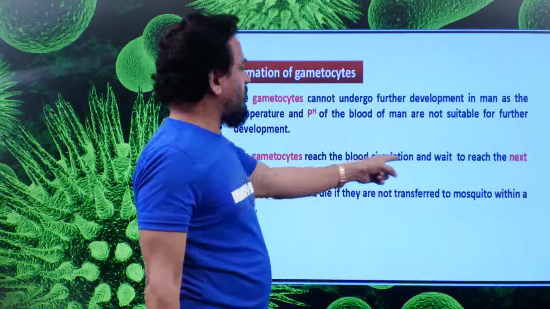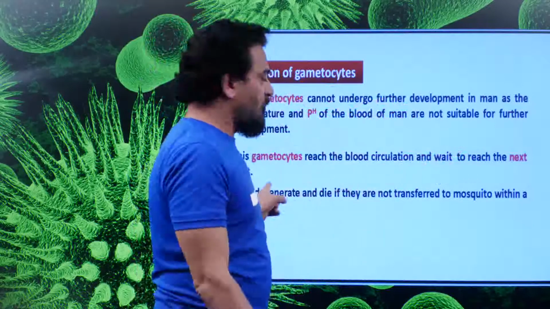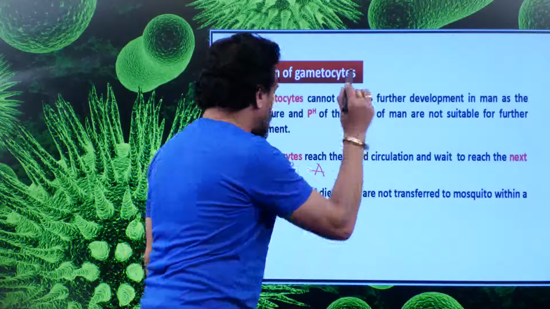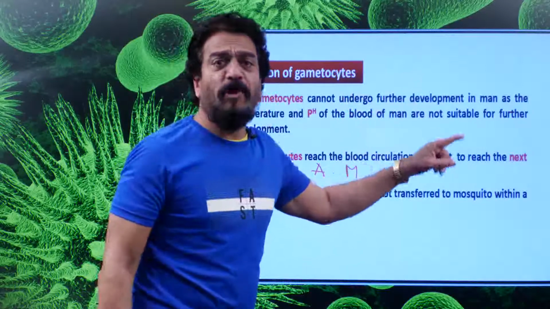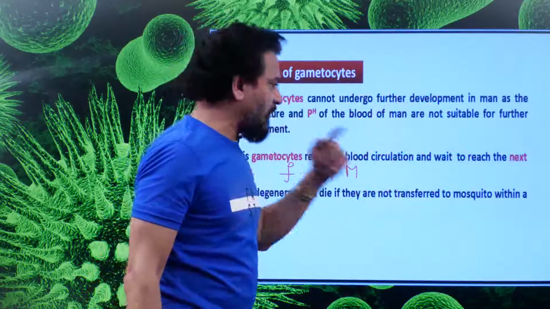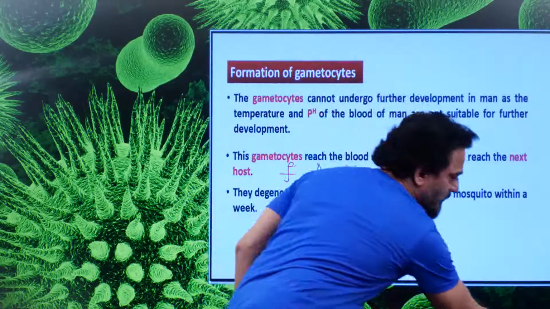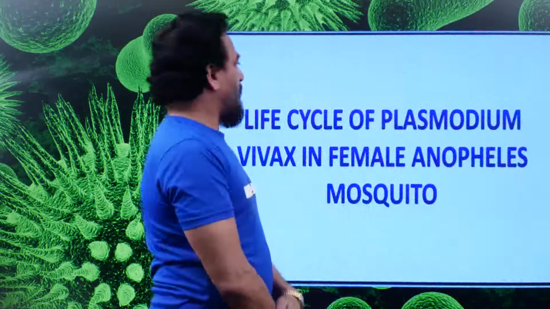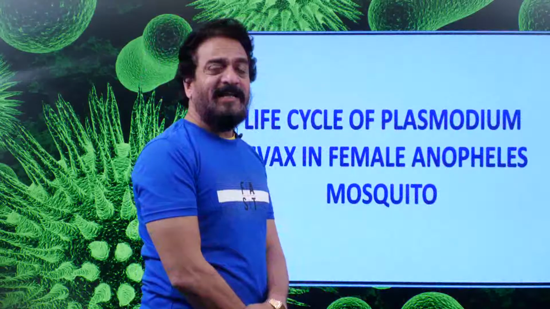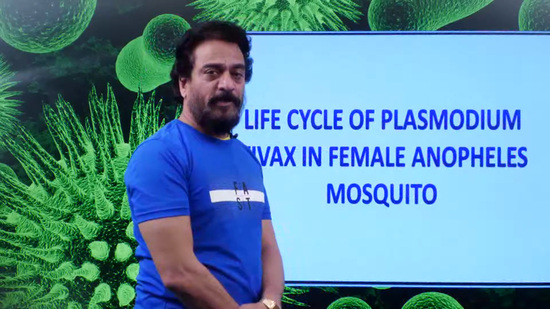The gametocytes reach the blood circulation and wait to reach the next host, that is nothing but the female Anopheles mosquito, because the environment is not suitable, and they degenerate and die if they are not transferred to the mosquito within a week, as I told you already. Now, the life cycle of Plasmodium vivax in the female Anopheles mosquito, we will see in the next session. Thank you very much for this.